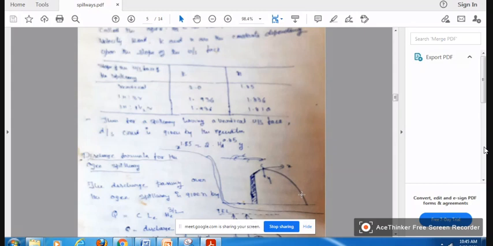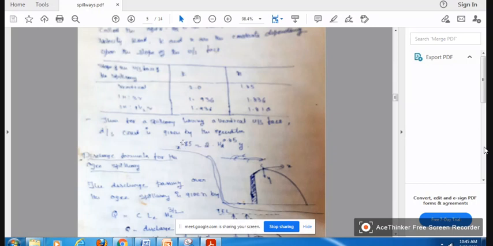The k and n values depend upon the upstream face of the spillway. If the upstream face is vertical, k value is equal to 2, n value is equal to 1.85. So that's why here k is equal to 2, n is equal to 1.85.